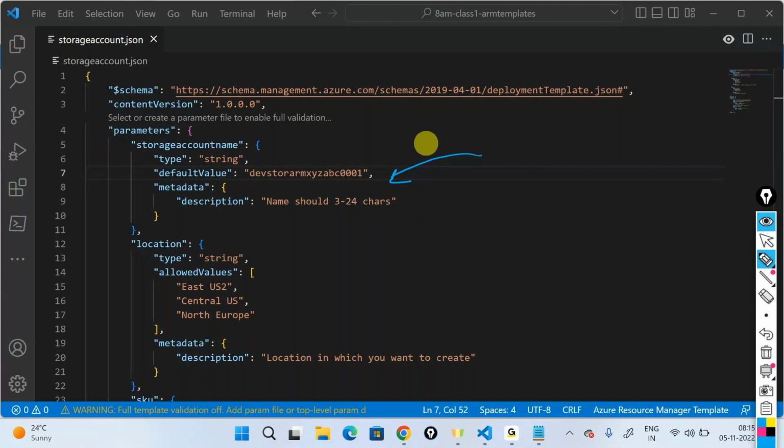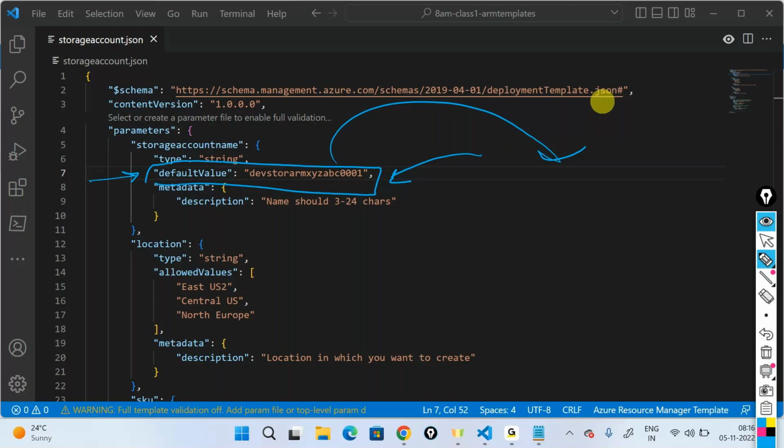That's where you can do a default value. And if you do a default value, you also have an option to override this at a later point in time. Let's say in future I want to use the same template. Till now, I have not been creating a new storage account, but now I probably want to create a new storage account with the same properties out here. So I can go ahead, override my default value and create a new storage account. So default value is nothing but a default property.